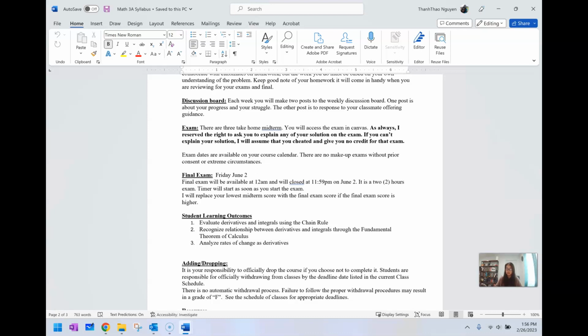Exams. There are 3 take-home exams. You will have access to the exams through Canvas. And here's the thing: when you turn in your exam, I reserve the right to ask you to explain any of your solutions on your exam. If you cannot explain the solution that you presented, then I will assume that you cheated and will give you no credit for that entire exam.